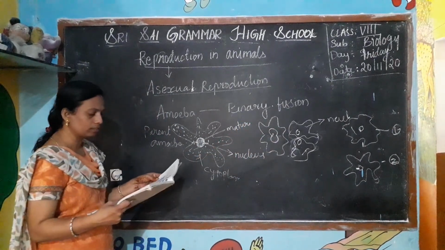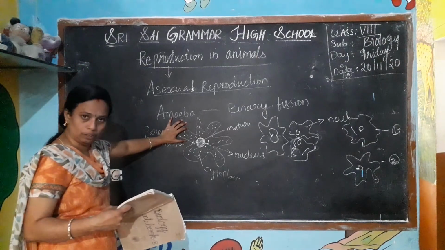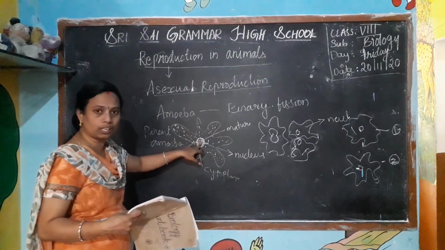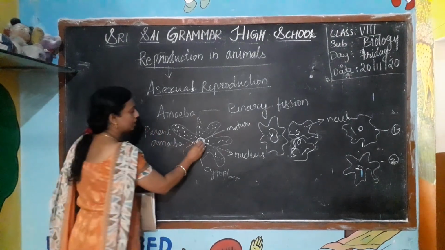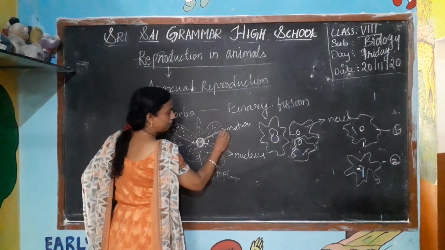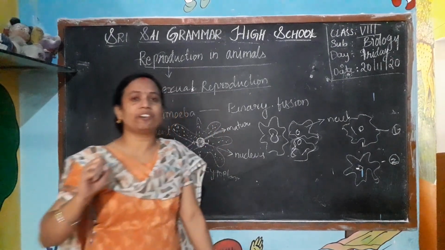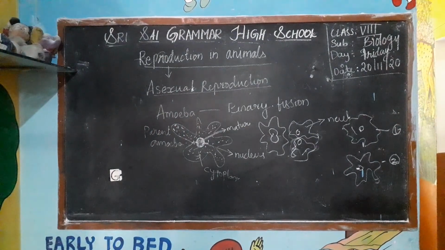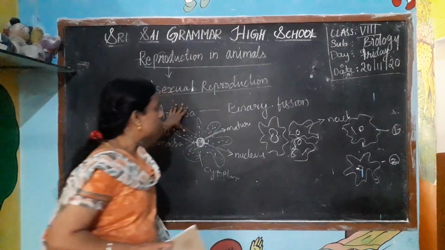Understood this? First, what happens? First the parent cell. In the parent cell we have the nucleus. This nucleus becomes fully grown, fully developed. After developing, the nucleus starts dividing. See here. Did you understand this?